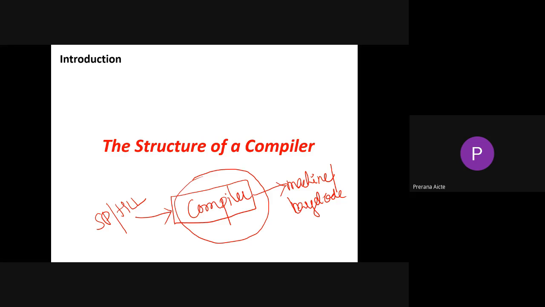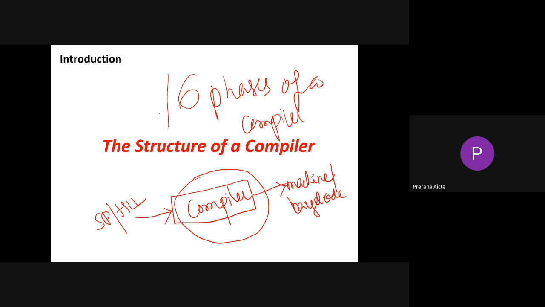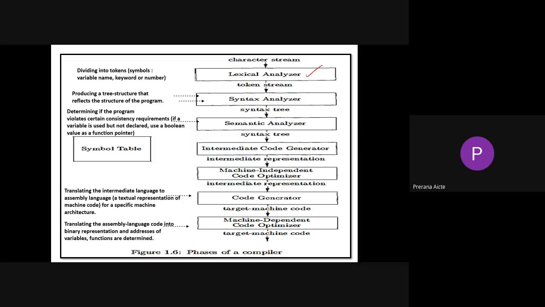There are 6 phases of a compiler. Someone will say there are 7 phases, so 6 or 7. The first phase is the lexical analyzer.